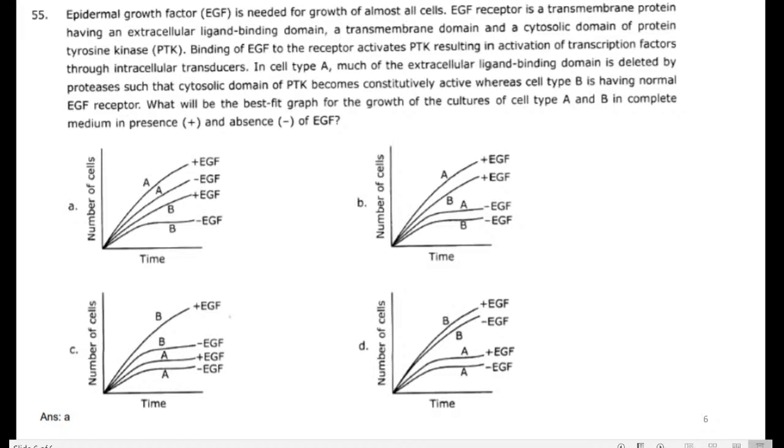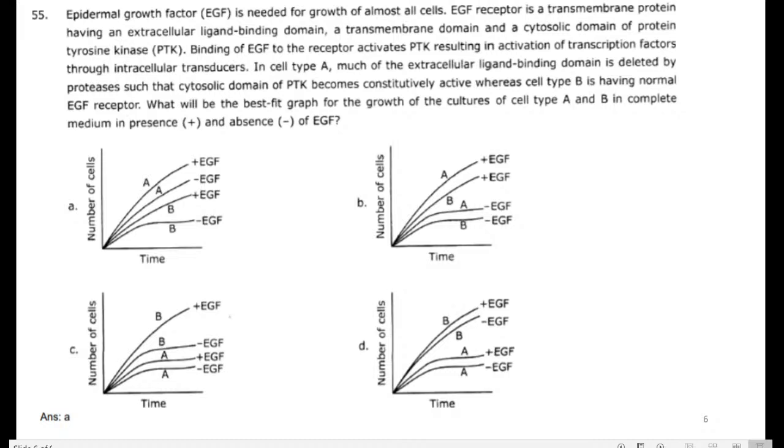Binding of EGF to the receptor activates the protein tyrosine kinase, resulting in activation of transcription factors through intracellular transducers. So the binding of EGF to the receptor activates the receptor. If it recognizes any receptors, that activates the protein tyrosine kinase, which activates the transcription factors through intracellular transducers. Here the question will start.